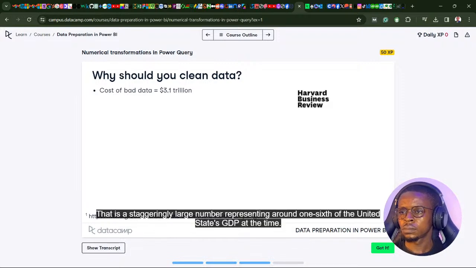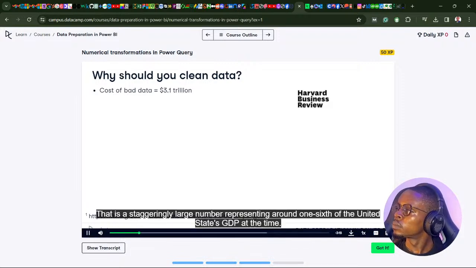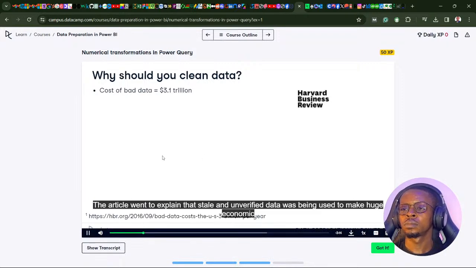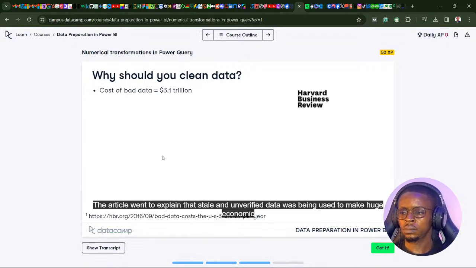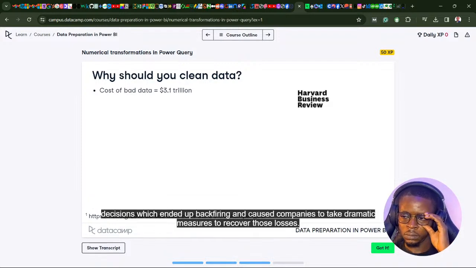That is a staggeringly large number, representing around 1/6 of the United States GDP at the time. The article went on to explain that stale and unverified data was being used to make huge economic decisions, which ended up backfiring and caused companies to take dramatic measures to recover those losses.